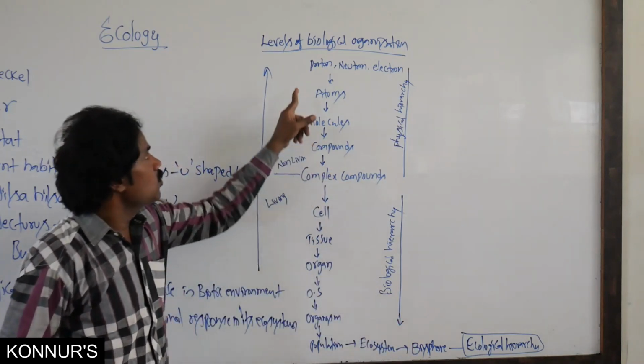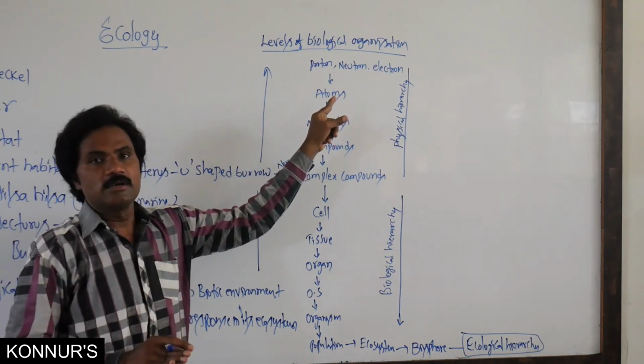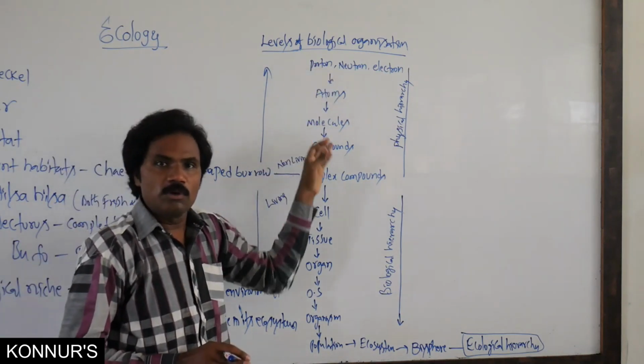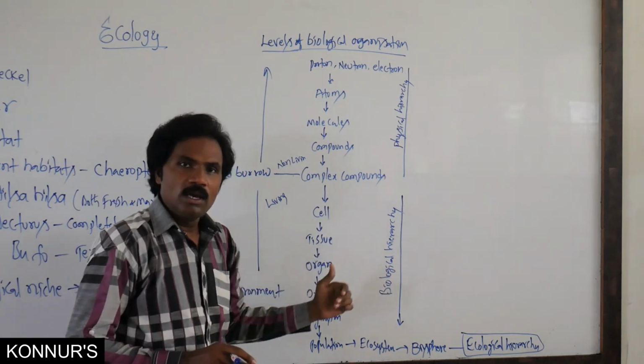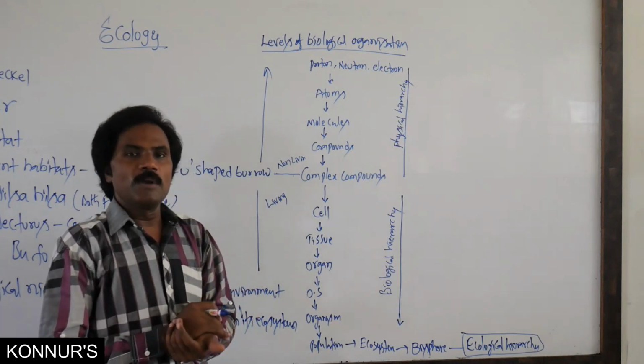From biosphere to atom, the complexity decreases. So from atom to biosphere, it increases; from biosphere to atom, it decreases.